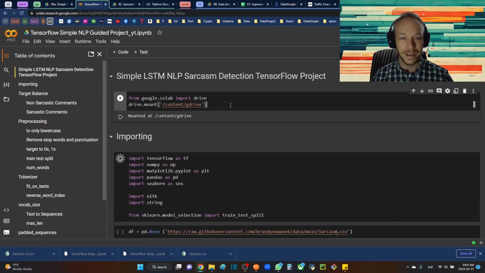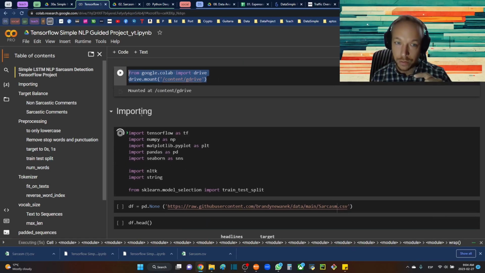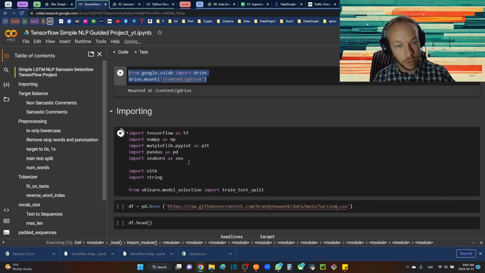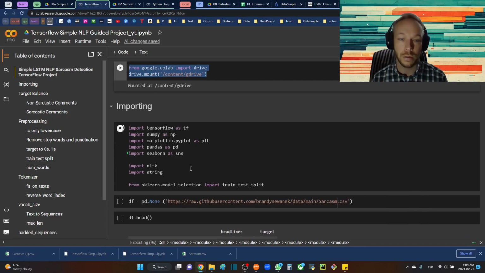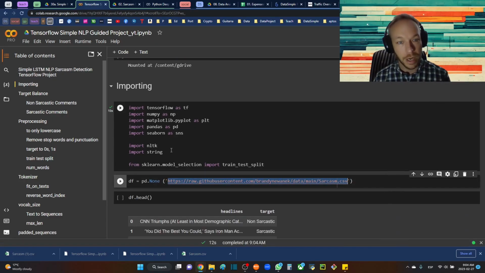I left this up here if you need to download the data set and connect it, or if you wanted to put it right onto your Google Drive, you'd use this to connect your Google Drive to this Colab notebook. Here, I have the data set in my repository, so you don't need to mount your drive if you're just going to use the data set that I have available in my GitHub repository.